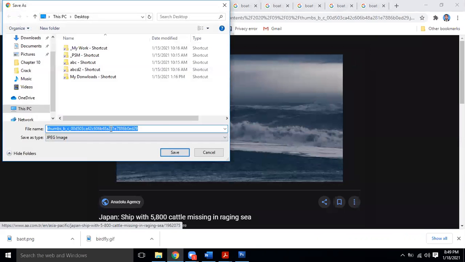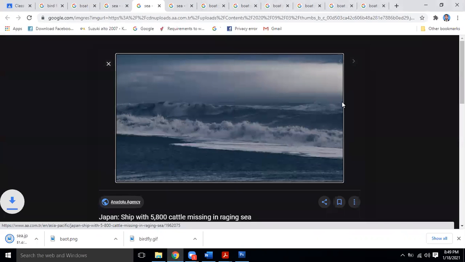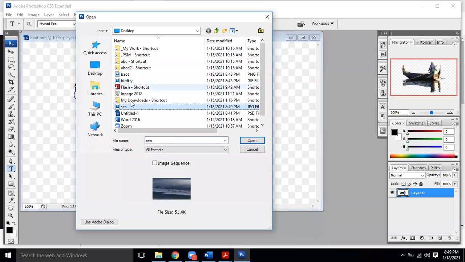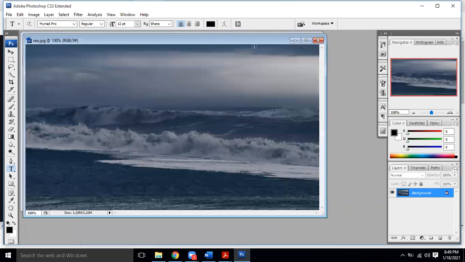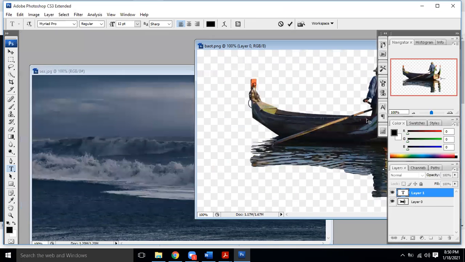We don't need it to be PNG, no, it is a JPEG file. Now if I import it in my document, just like over here in Photoshop, you will see that when I drop this image on it, right now I am not able to drop it.